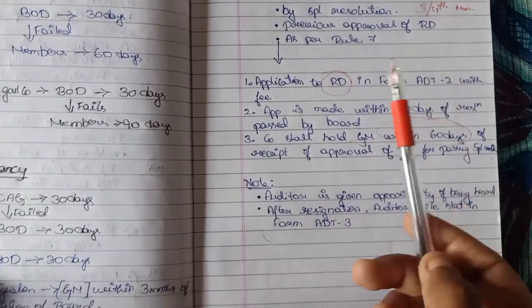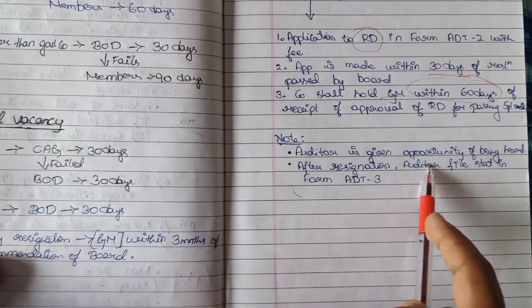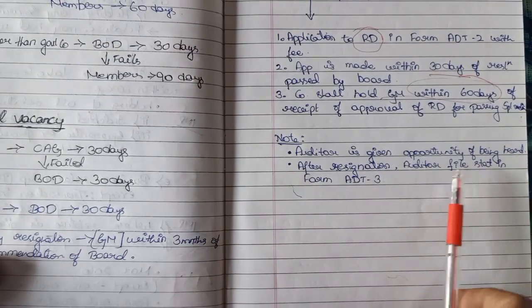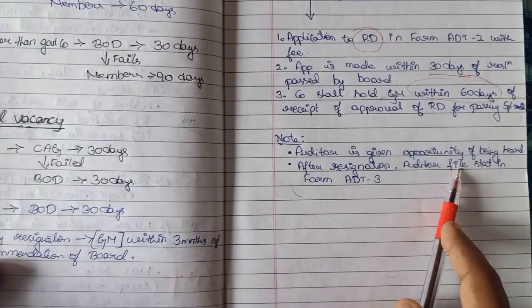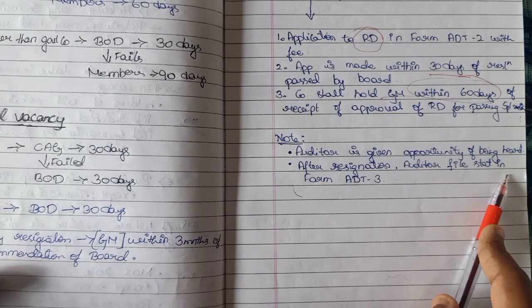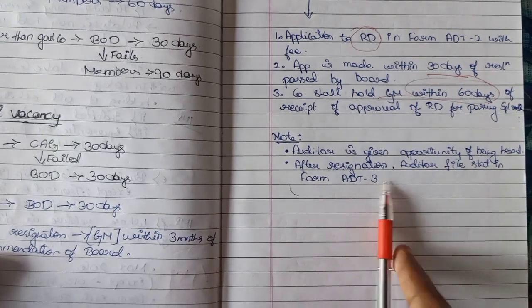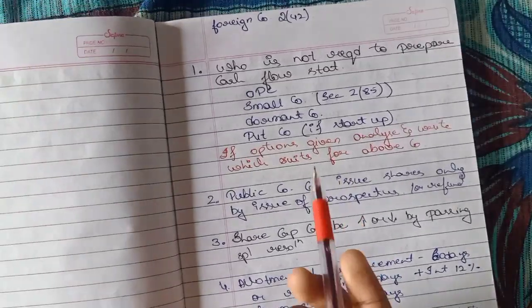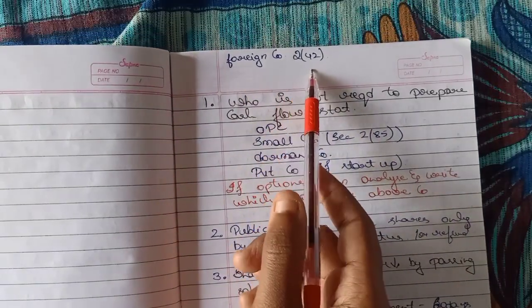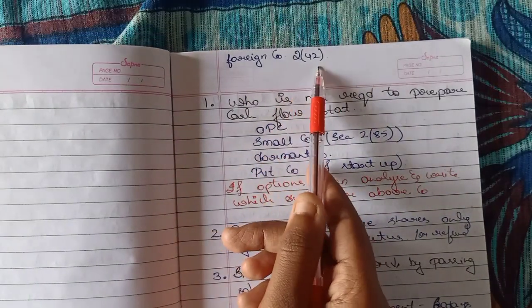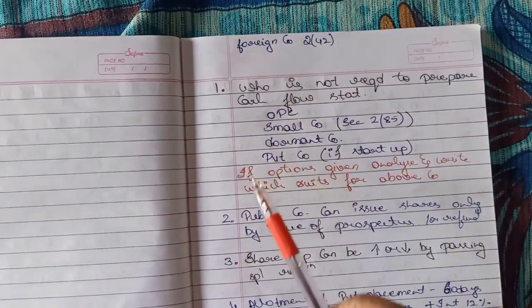Before removing, the auditor should be given an opportunity of being heard. After resignation, the auditor shall file a statement in Form ADT-3. The section for a foreign company is Section 2 subsection 42.